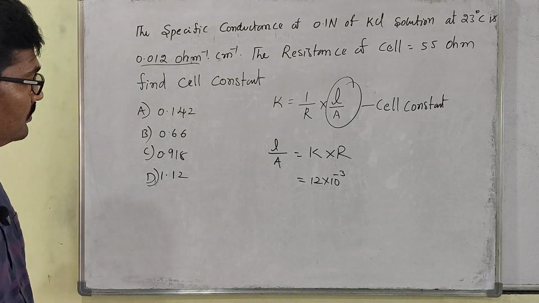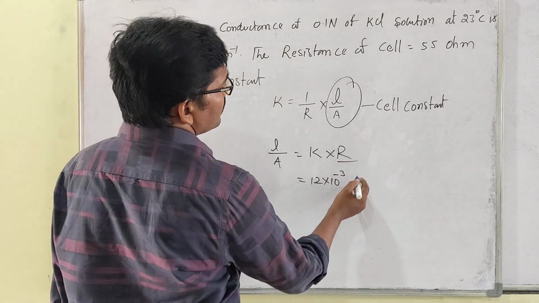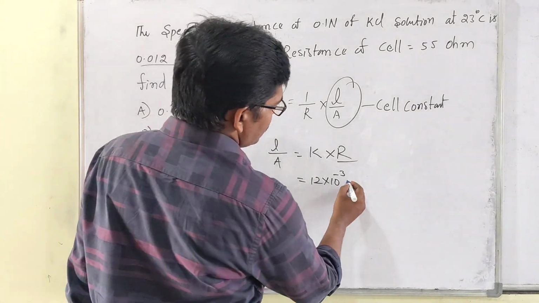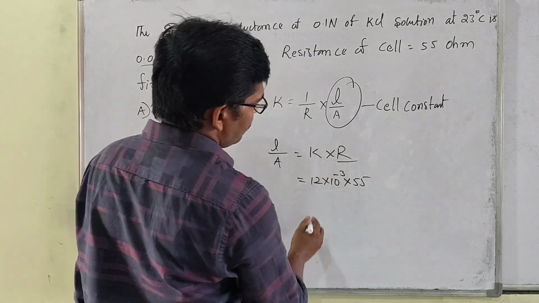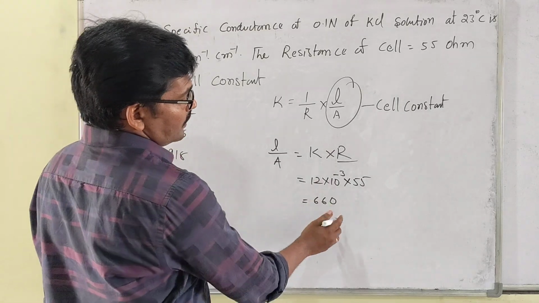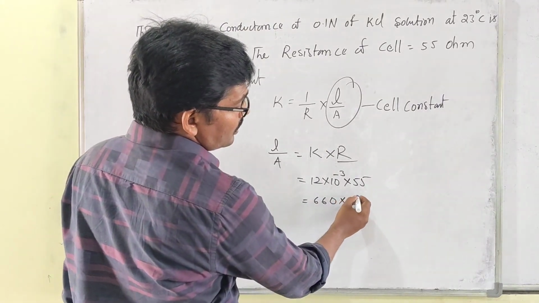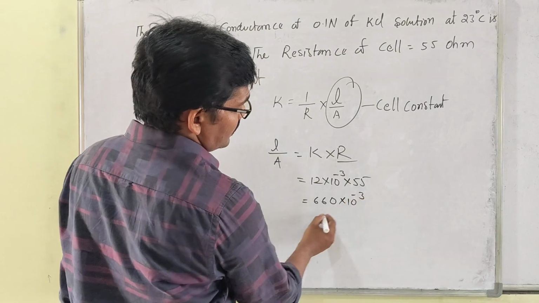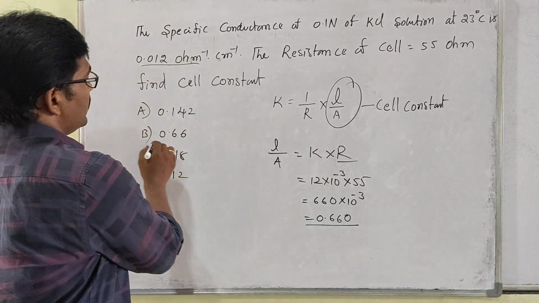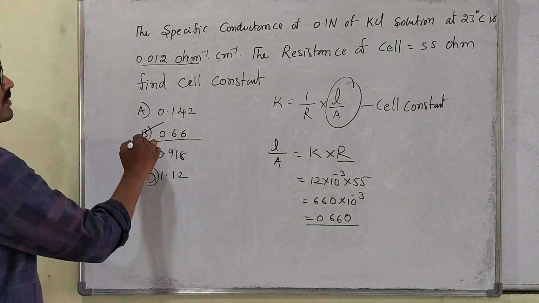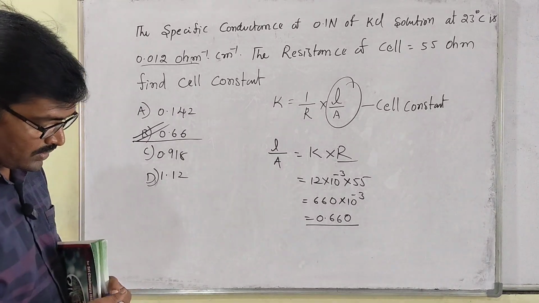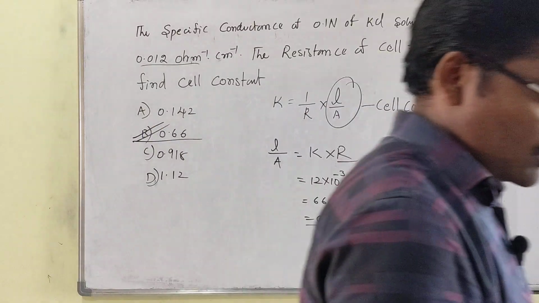Clear? Then, sir, what will the resistance be? 50 ohms or 55 ohms? 55. So when it is multiplied by 55, 12 into 55 gives 660. Then with 10 to the power of minus 3, we get 0.660. So 0.66 is the answer for this. Okay, my dear students. Then one more question will be there. So this is noted, then we'll discuss one more question.